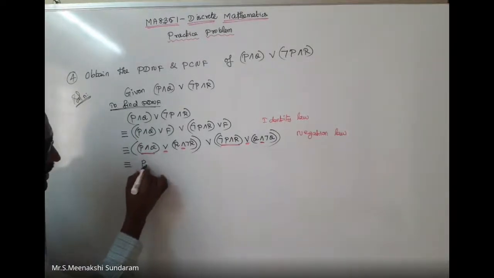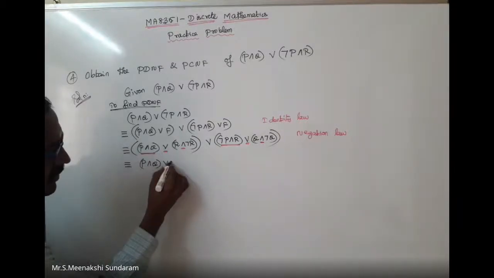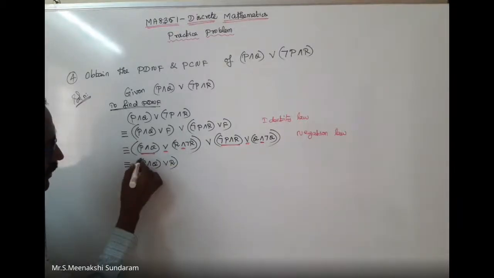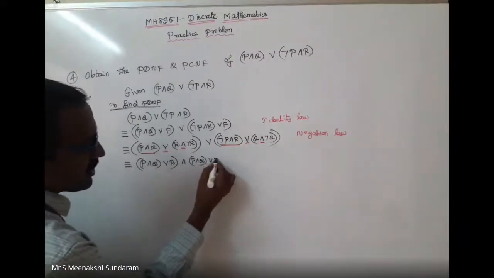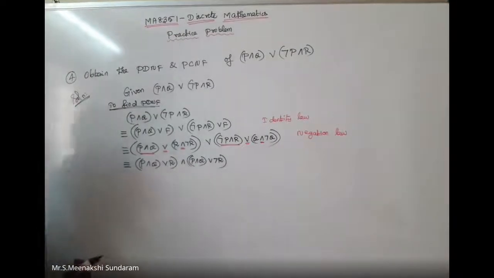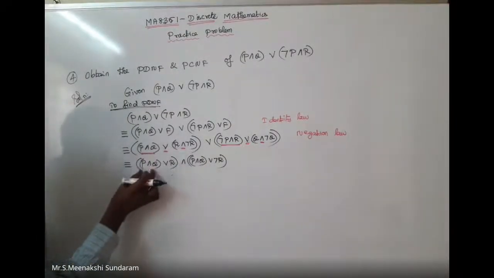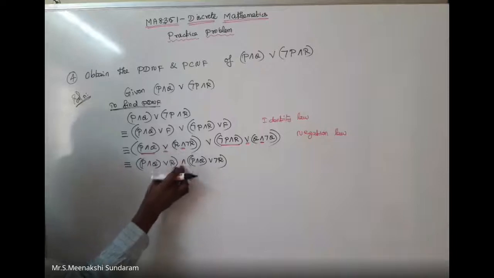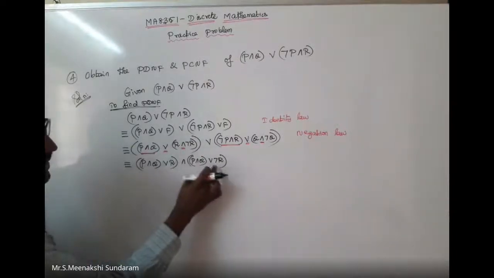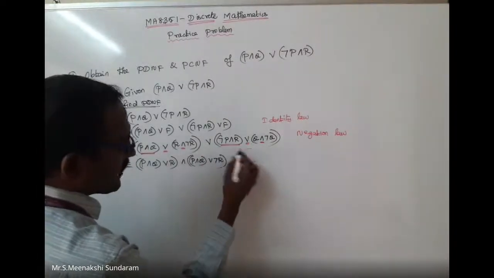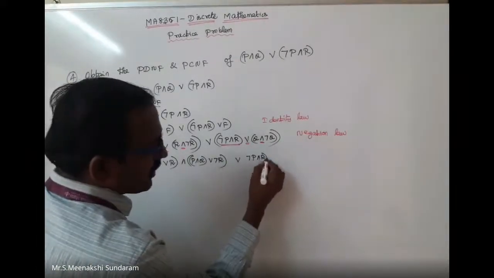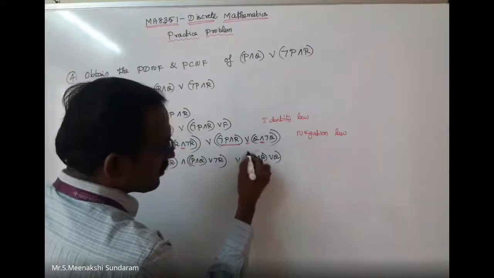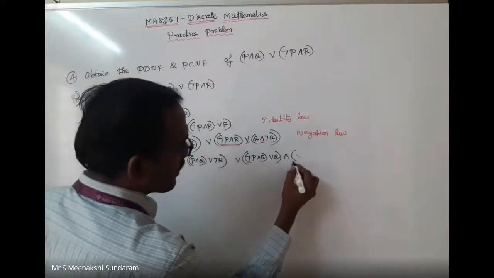For P conjunction Q, P conjunction Q disjunction R, conjunction P conjunction Q disjunction negation R. Are you clear? Distributive law. Similarly, I write for here: disjunction, negation P conjunction R, disjunction Q, and here the conjunction is common.